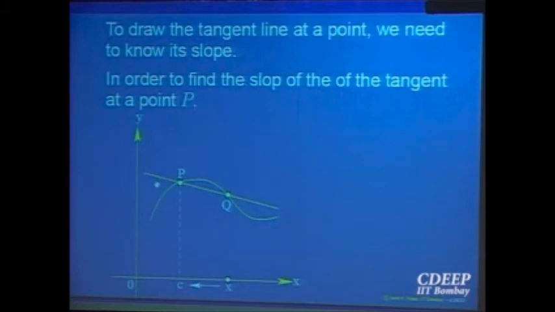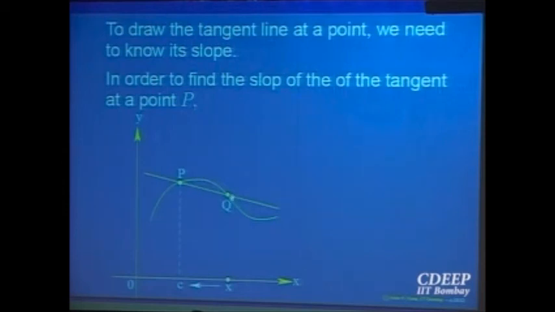Now if you look at this line, in a neighborhood of this point, this line is cutting the curve at 2 points. So intuitively, geometrically, you would like to define a tangent to be a line which cuts the graph of the function only at 1 point in any small neighborhood. Take a point, take a neighborhood of it and draw that line. That line should cut the graph only at 1 point, however small that neighborhood is. Then you will like to call that the tangent, intuitively. But this is cutting at 2 points, but doesn't matter.